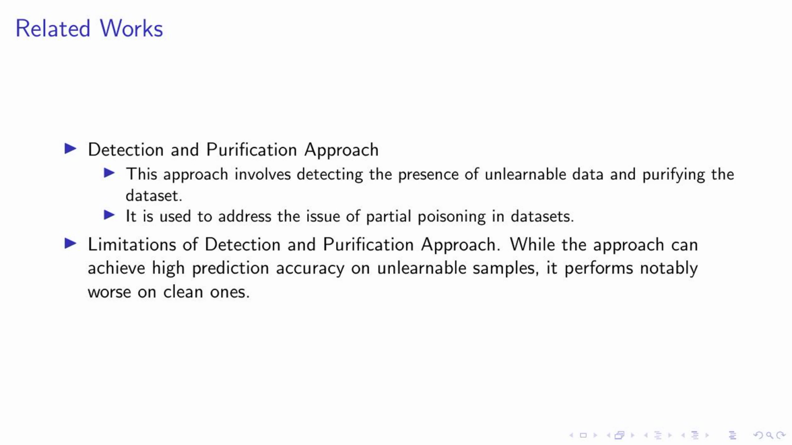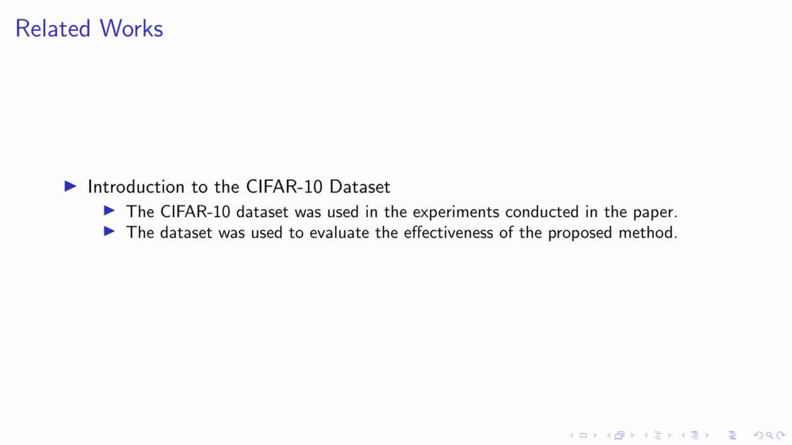In this slide, we delve into the related works that have shaped our research. We've used the CIFAR10 dataset extensively in our experiments. This dataset is a collection of 60,000 32 by 32 color images in 10 classes, with 6,000 images per class. It's a commonly used dataset for image classification tasks and has been instrumental in evaluating the effectiveness of our proposed method. By using CIFAR10, we were able to test our model under controlled conditions and compare our results with previous studies. This has allowed us to validate our approach and ensure that it contributes positively to the field.